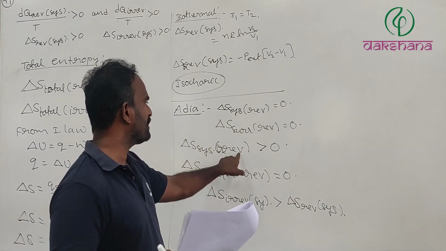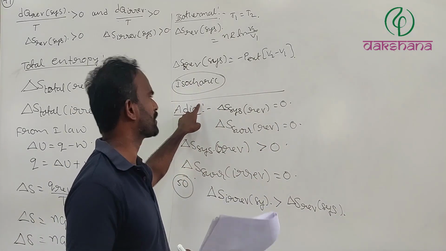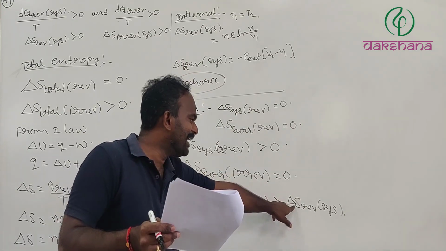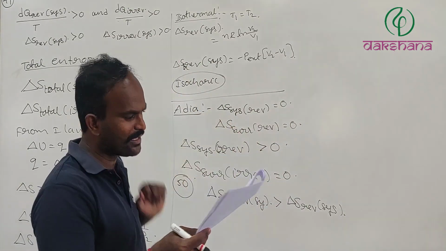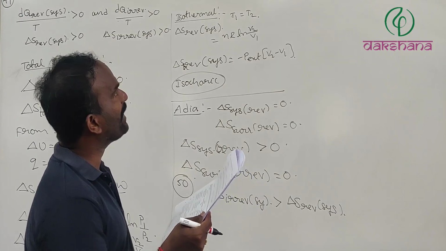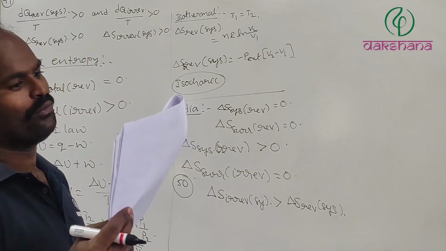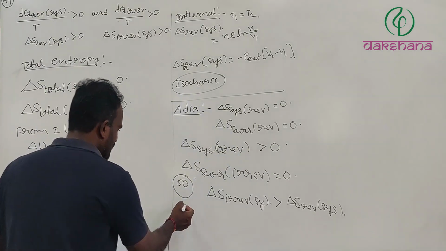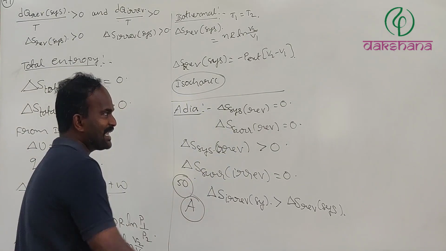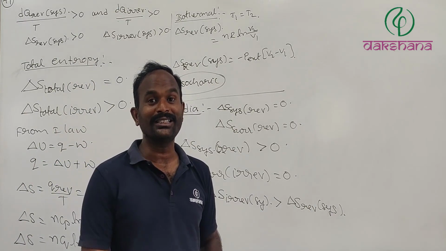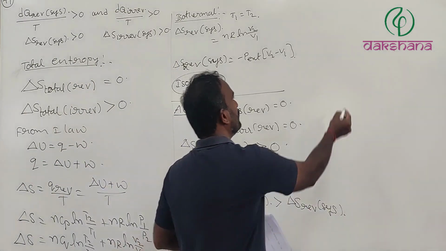Delta S irreversible system of an adiabatic process is definitely greater than delta S reversible system. Just now we have seen that. Therefore, where we have that adiabatic expression, it is option A. Yes, absolutely, I am telling you, there is a correction. Not D, A is the correct one.